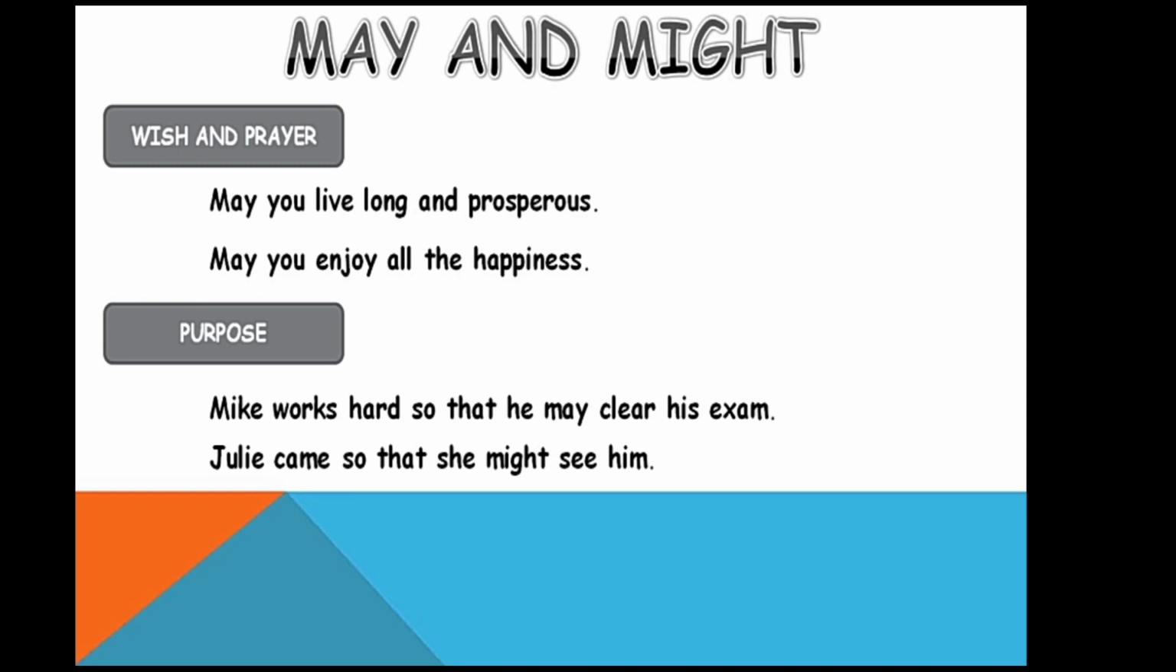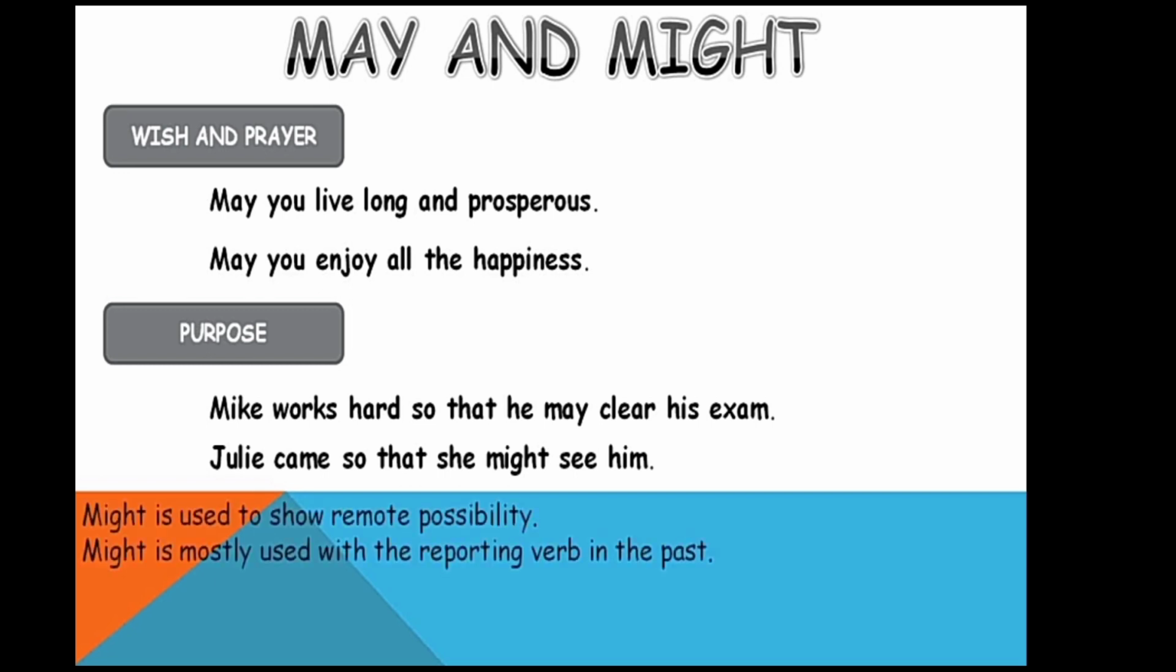Julie came so that she might see him. Here might is used to show the purpose of why Julie came. The purpose is to meet him or to see him. Might is used with the past tense. For example, Julie came is past. May have or might have.